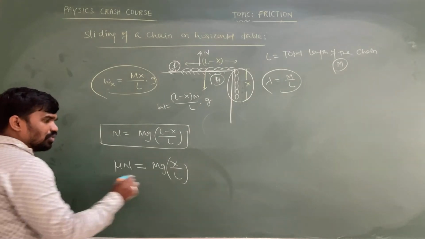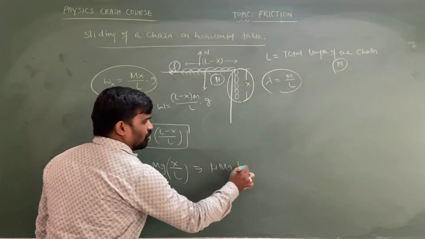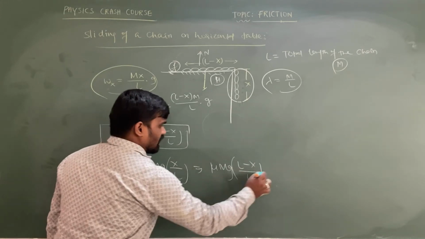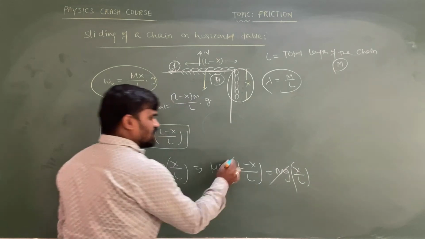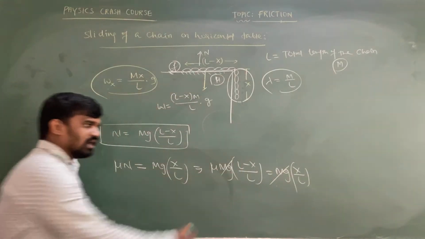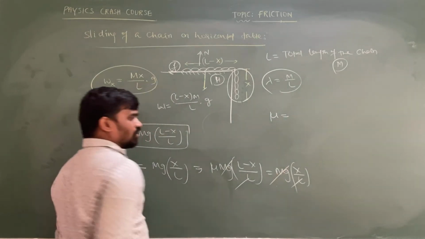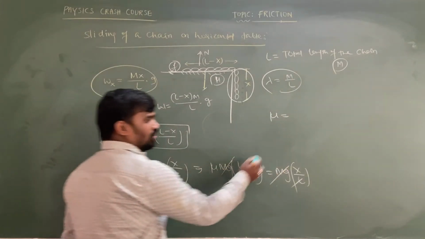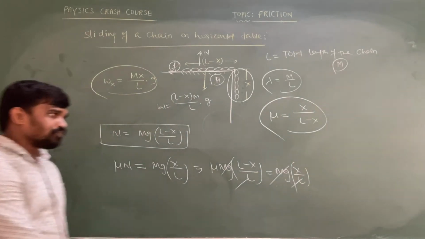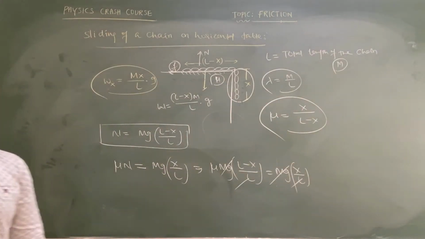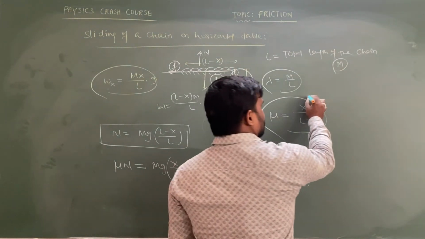So now mu into what is the N value? Mu Mg into (L minus x) by L is equal to Mg into x by L. Mg goes away, and L and L also get cancelled. So you write mu equal to x by (L minus x). Mu value is equal to x by (L minus x). This is the value we can write.